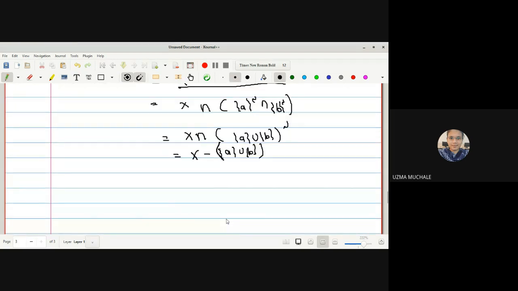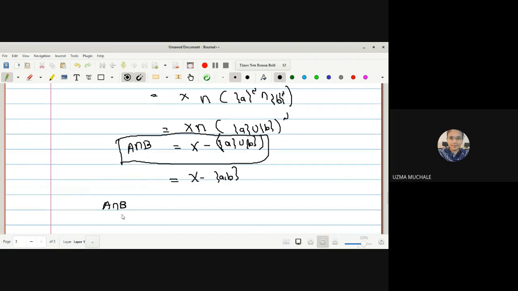Have you done this type of union and intersection properties in your 12th standard somewhere? 11th, 12th? Right? So with the help of this, I can say that A intersection B, whatever we have constructed, first we should know A intersection B, no? Then only we can prove whether it is compact or not. Instead of writing union, I can write X minus simply AB. So first we will find out the open cover for A intersection B. Okay.